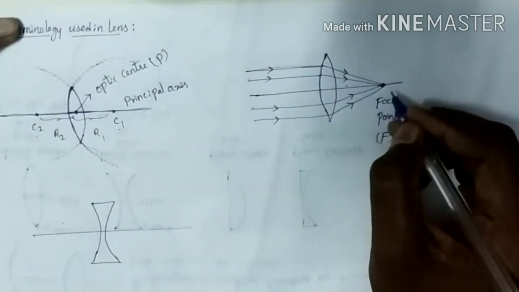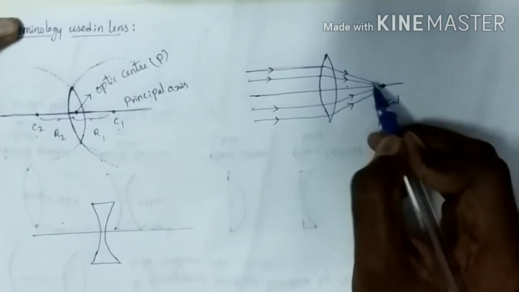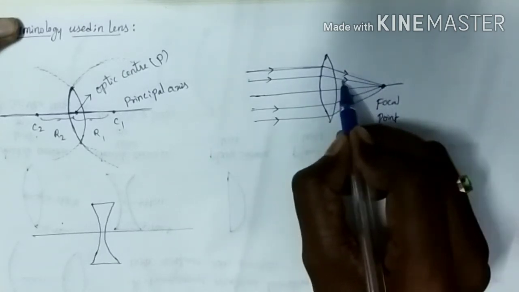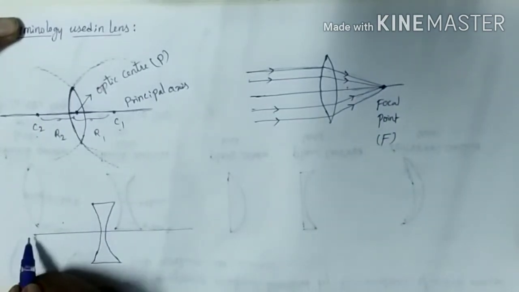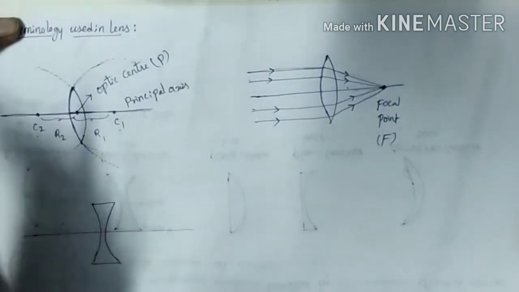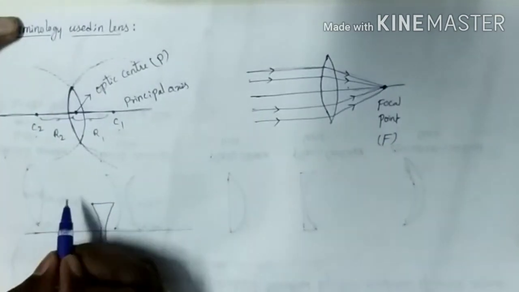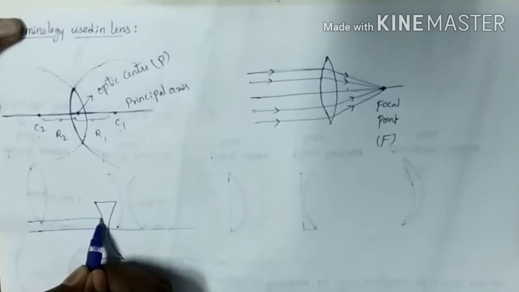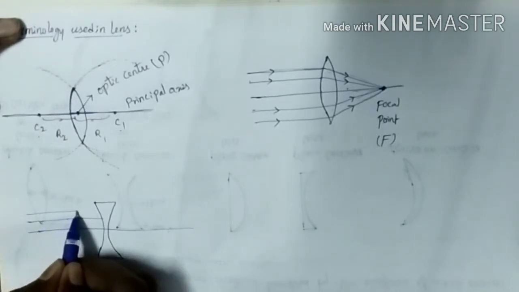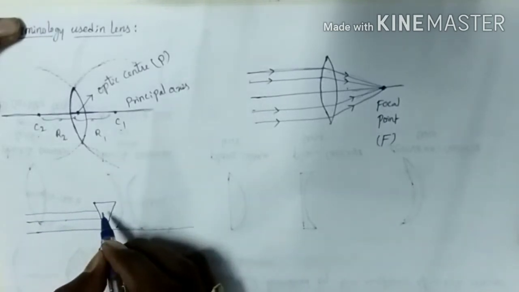In the convex lens, all the rays converge at one point, which we call the focal point. But in the concave lens, what will happen? Here also I am sending the light parallel to the principal axis.